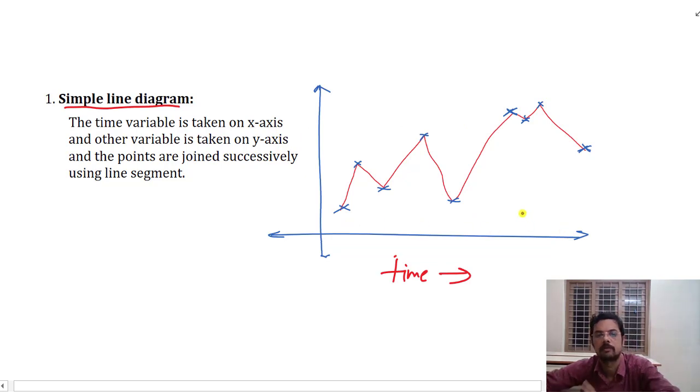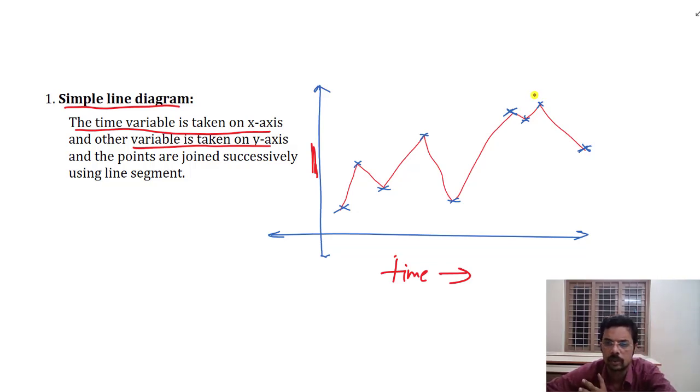The other variable, in this case the runs in a particular over, not cumulative, is written on the y-axis. The points obtained are connected using straight lines or line segments. So what we get is a simple line diagram. We may use multiple line diagrams together to compare the performance of two batsmen.